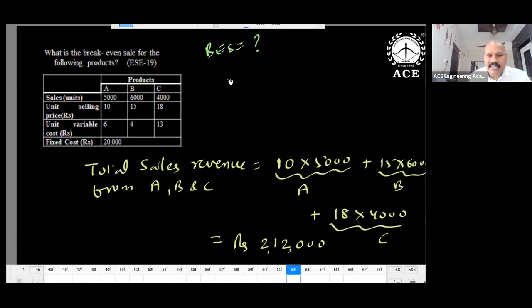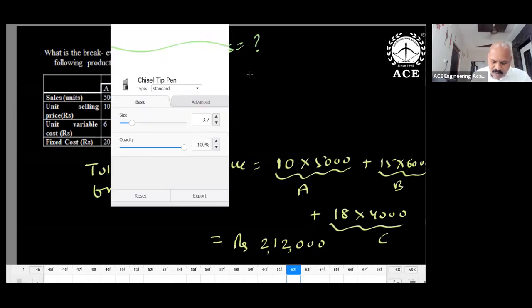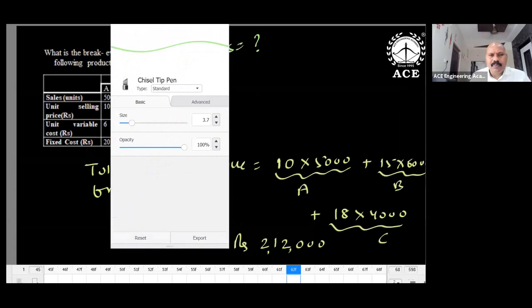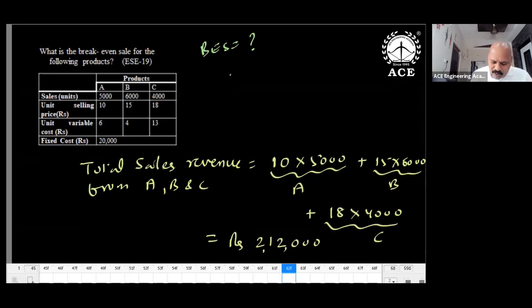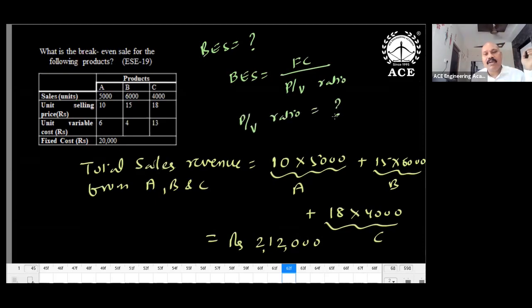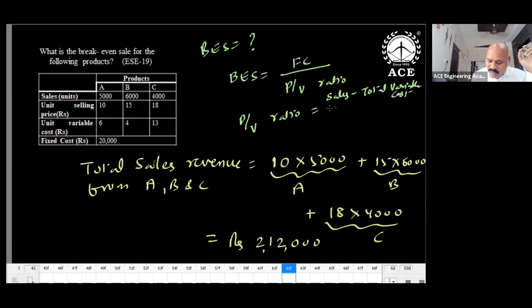For finding BS, first you have to get the P by V ratio. BS is nothing but FC divided by P by V ratio. So we are supposed to calculate the P by V ratio. How to get it? What is the formula for P by V ratio? Sales minus total variable cost, divided by sales.